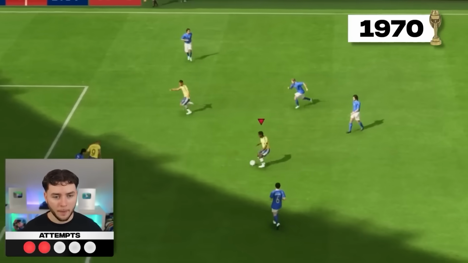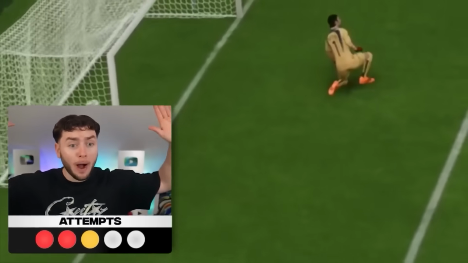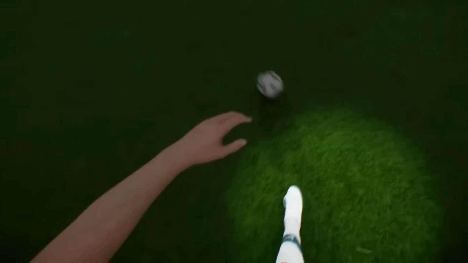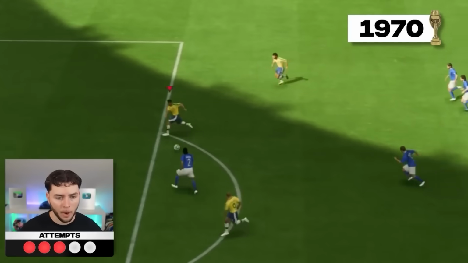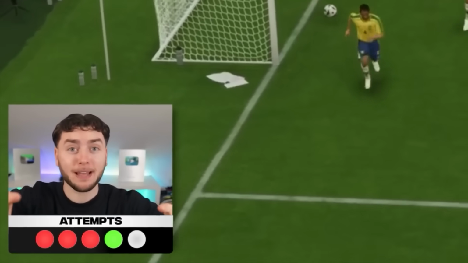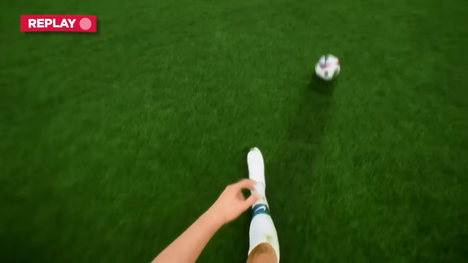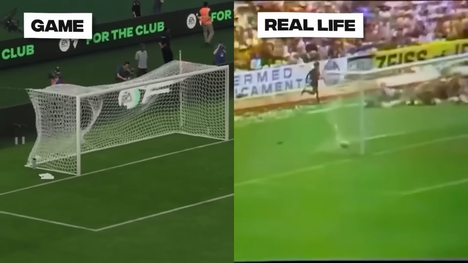Oh my god, this could be it. Trivela, please! Oh my god, that might be it. But after a closer inspection, he didn't hit it with the side of his foot, so we can't count it. But then this happened. Trivela! Let's go! That one might be better. This time we had done the Trivela, and with one attempt remaining, we had successfully recreated Carlos Alberto's goal.